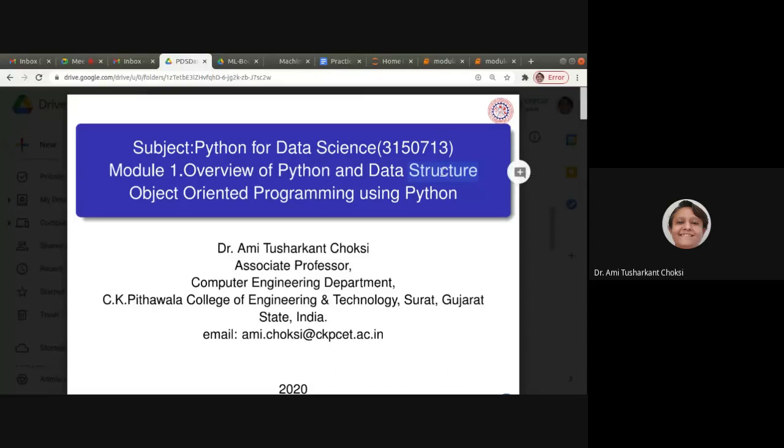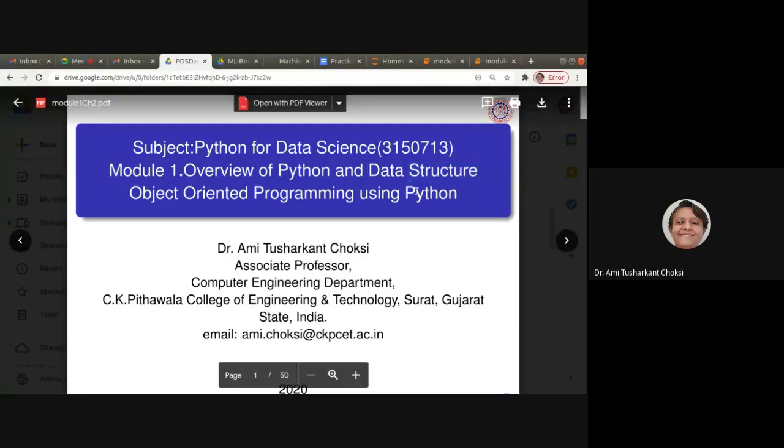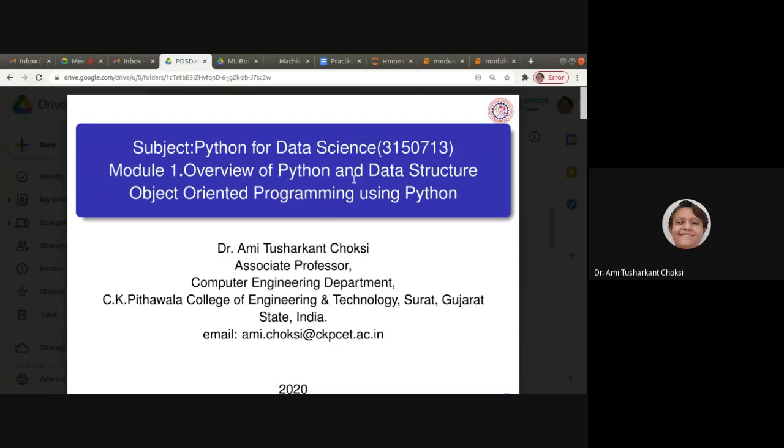In the syllabus, if you see, you will not find anything like object-oriented programming using Python, but I feel it is needed to understand how we are having object-oriented programming, that is classes, methods, and the concepts of object-oriented programming, as well as the modules. They are required to understand this particular subject and use this subject. That is why you may consider it as the curriculum gap of our subject, but this is what is required. So we should know that.